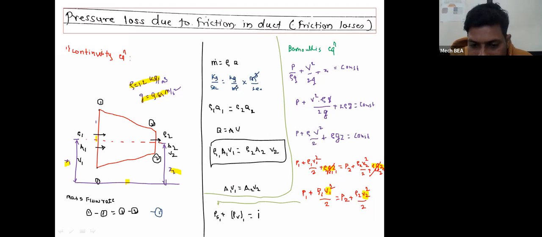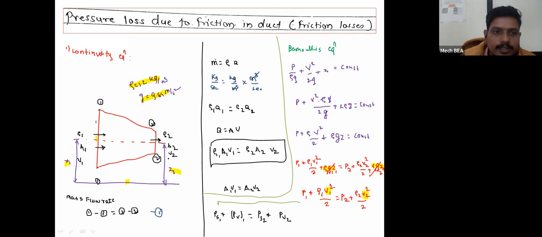P2, which is PS2, static pressure at section 2, and rho2 v2 square upon 2. That is nothing but the velocity pressure or dynamic pressure at section 2.